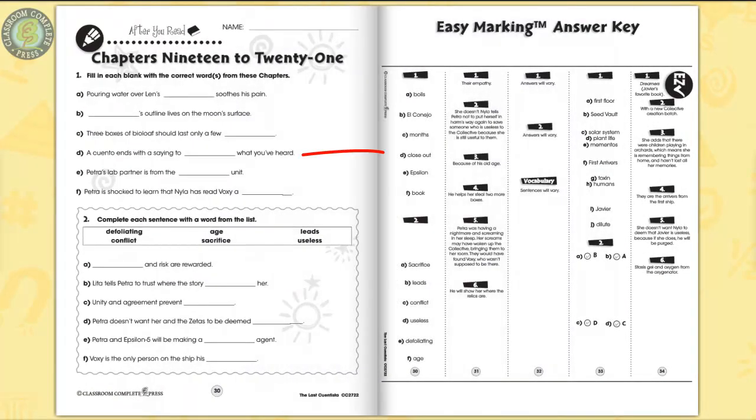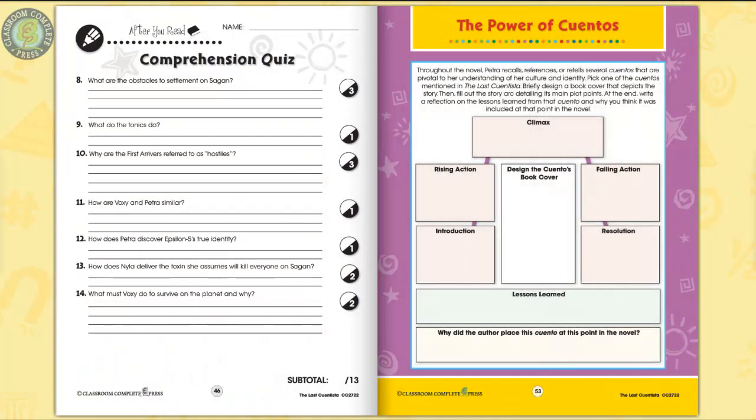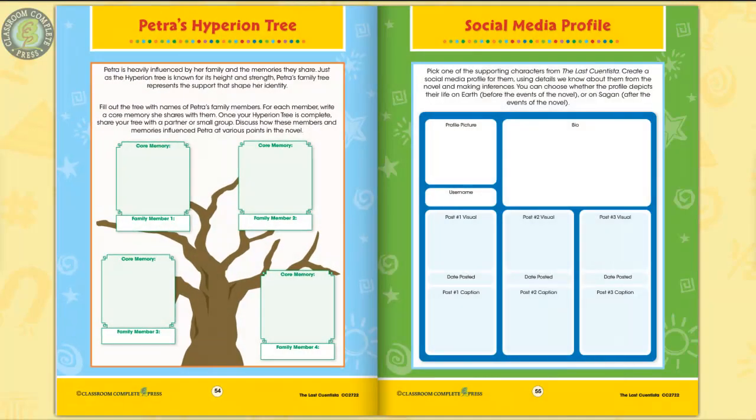The easy marking answer key works by lining up perfectly with the matching question pages. 3 color posters, which are graphic organizers, complete the resource. Illustrate the support that shapes Petra's identity with the family tree.